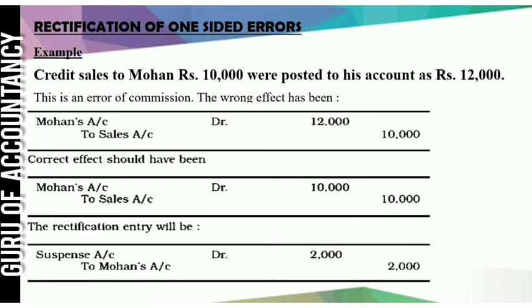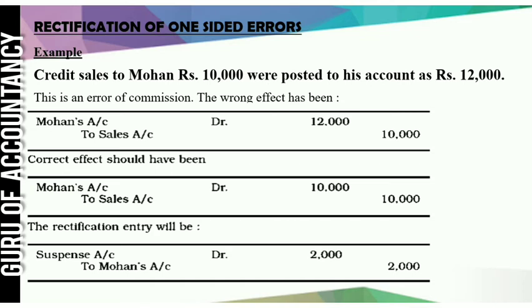Credit sales to Mohan rupees 10,000 were posted to his account as 12,000. Now here you can see the amount is written 2,000 more. Mohan's account is debited by 2,000 more. There is no problem in the sales account. Problem is only in Mohan's account. So the wrong thing is Mohan account debit 12,000 to sales 10,000. There is no problem in sales. Mohan account is debited more by 2,000.